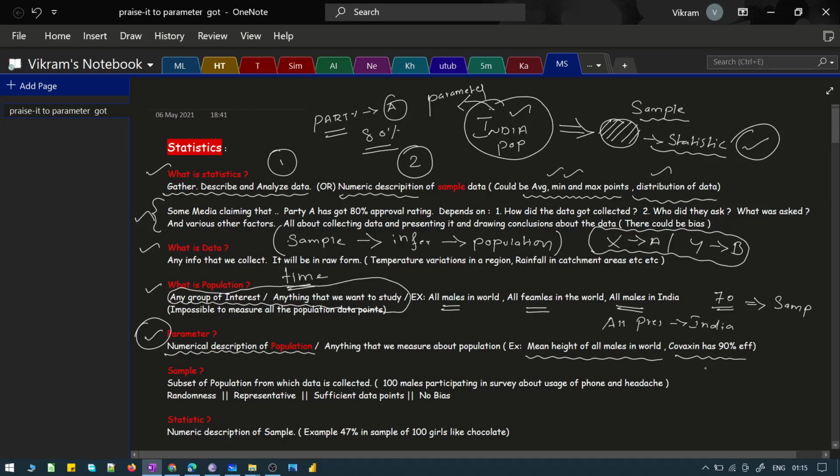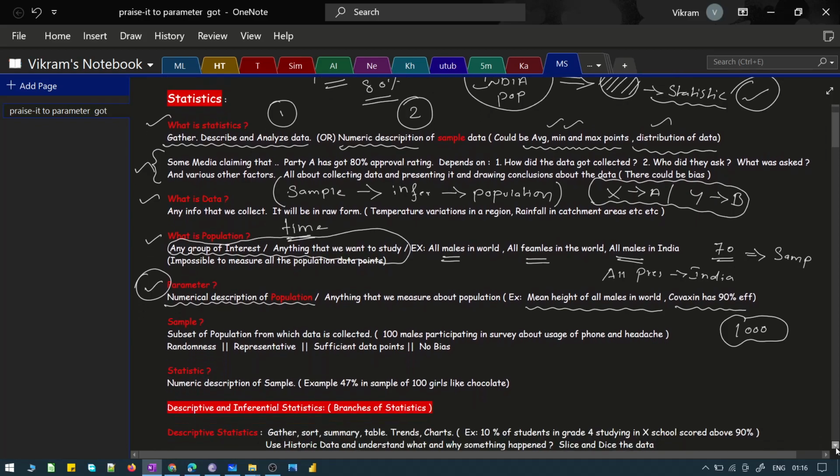So what the medical people would have done is they would have conducted, sorry, not a survey, but a trial and test on 1,000 people. Based on the results, they projected for the whole population, and they come up with claims saying that this medicine has an efficiency rate of about 90%, right? So this 90% talks about the population. That's an example for a parameter, wherein I'm measuring something related to the population. So now we have covered what a parameter is.